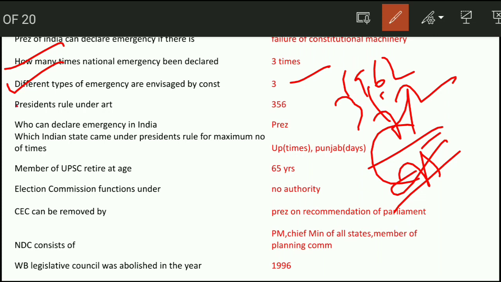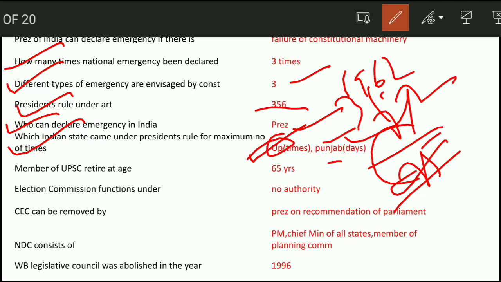Next question, President's rule is under Article 356. Next question, who can declare emergency in India? The President can declare. Which Indian state came under President's rule the maximum number of times? That is UP and Punjab. In case of number of times, UP is first. In case of more number of days, it is Punjab.